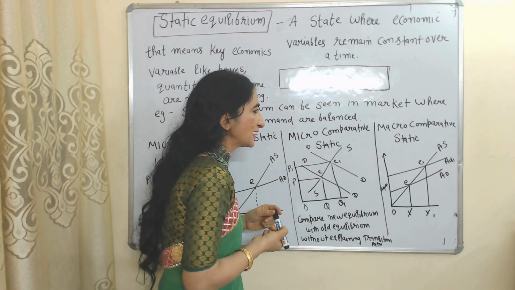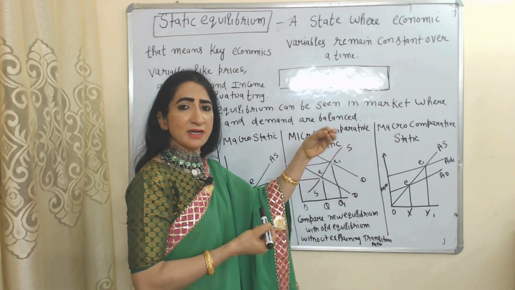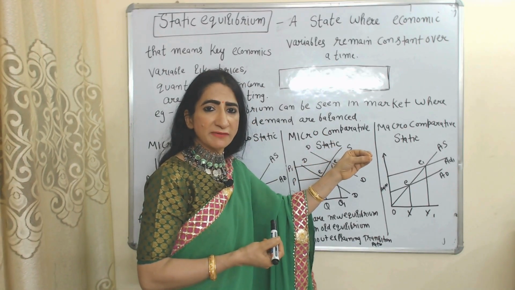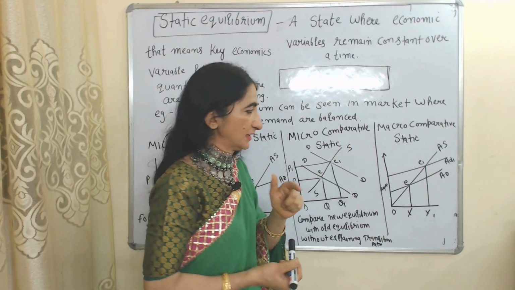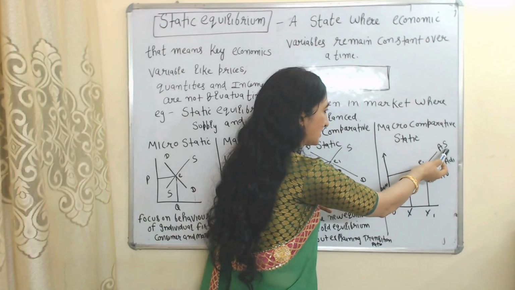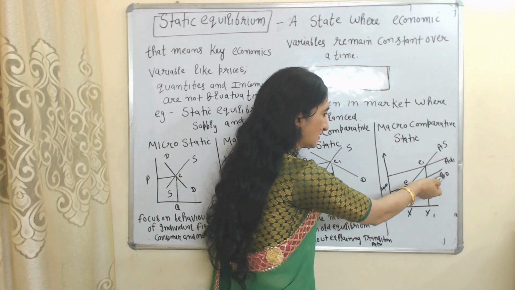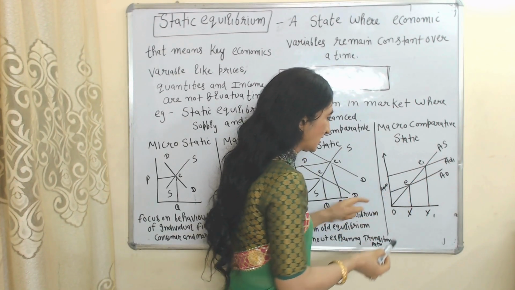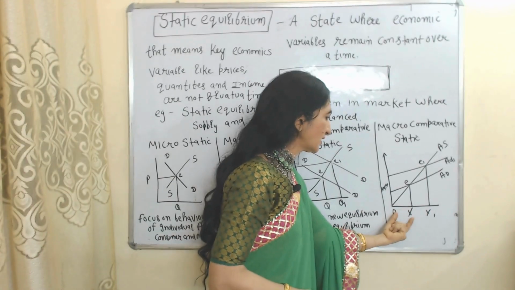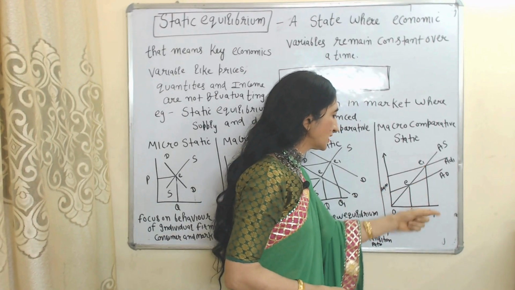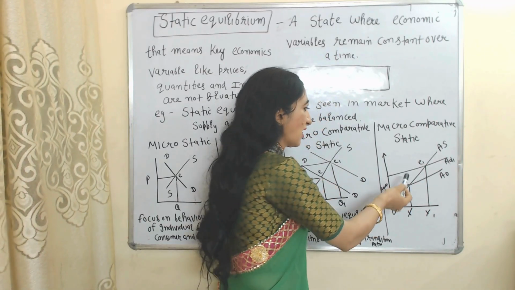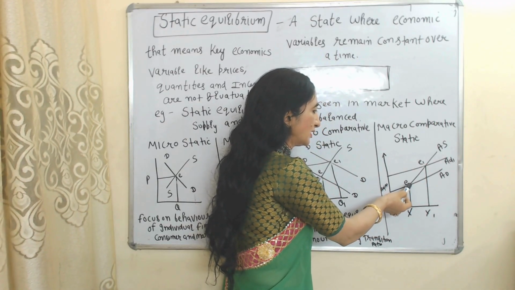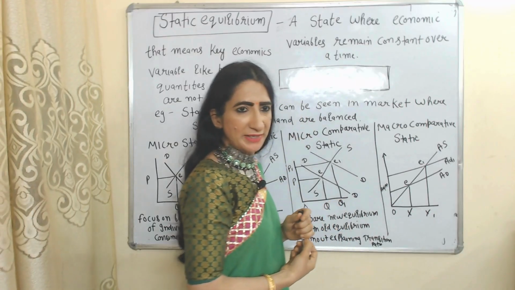And macrocomparative static also compares the new equilibrium with the old equilibrium without explaining the transition path at macro level. Here you can see we have aggregate supply and aggregate demand. It explains that at E equilibrium income is OY, at E1 equilibrium income is OY1, but it will not explain how we can reach from E point to E1 point.